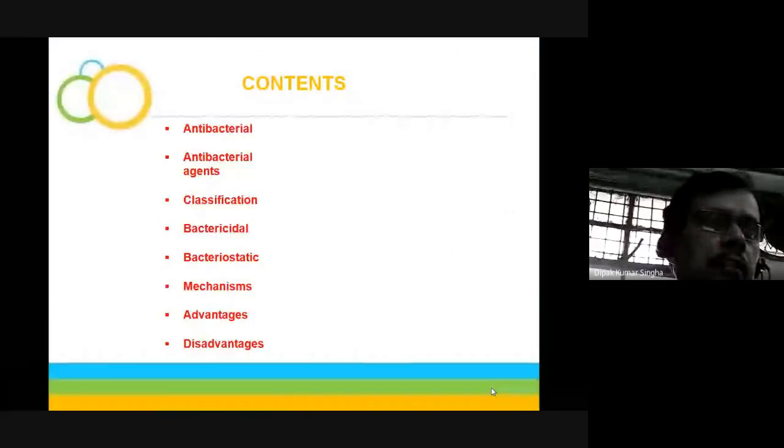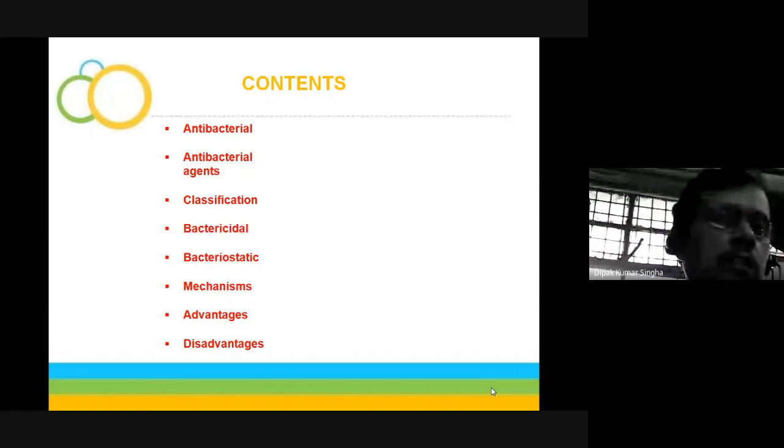First is the antibacterial: those agents which inhibit the growth of or kill microbes or bacteria especially is called an antibacterial agent. And what are bactericidals? Those agents which totally kill the microorganism are called bactericidal. Bacteriostatic means to arrest or inhibit the growth of the bacteria.